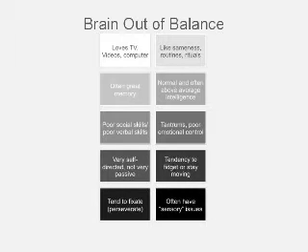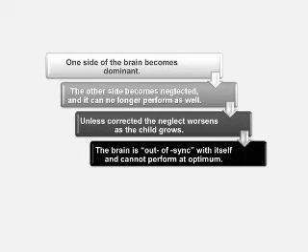So the bottom line is one side of the brain becomes very dominant and the other side becomes neglected. Over time, if that neglect is not corrected, it's almost never going to get better, and most of the time it's going to get worse and persist into adulthood. So basically the brain becomes out of sync with itself. The left and the right side of the brain are really not working together. They're working independently from each other, and that causes a whole host of problems. It causes the attention deficit. It causes the hyperactivity. It causes all those right brain issues. Even Asperger's syndrome and autism are right brain issues.